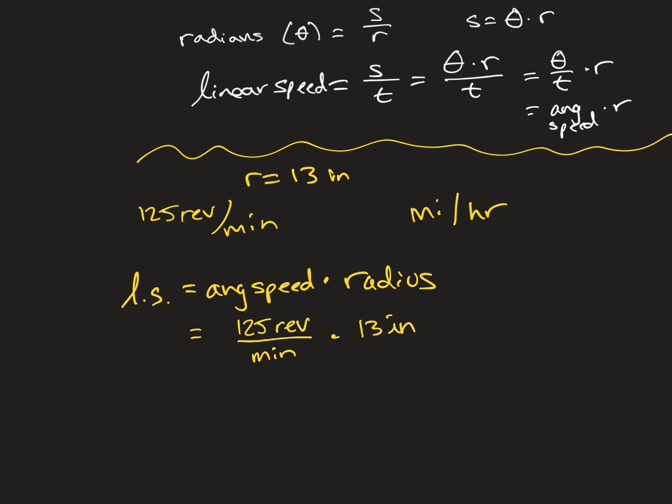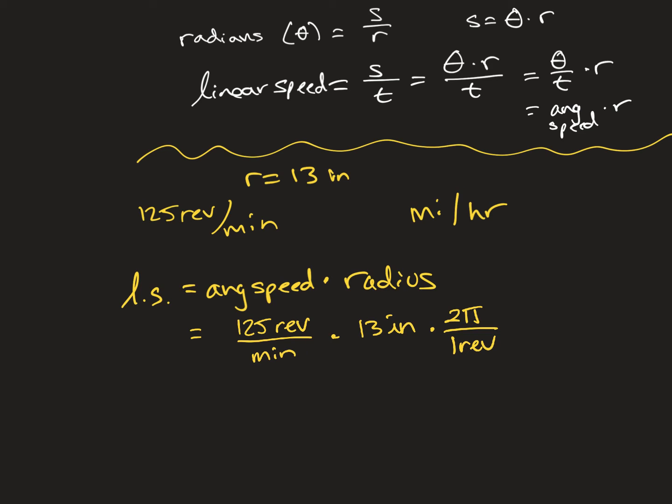We want miles. Let's deal with the revolutions per minute first. I want to get rid of revolutions. We know that 2 pi radians is 1 revolution. That will change the revolutions to radians.